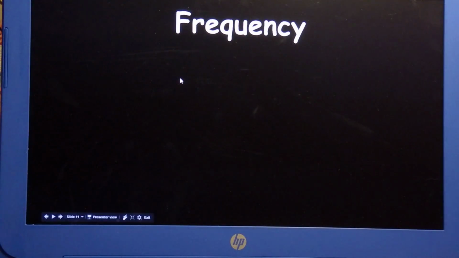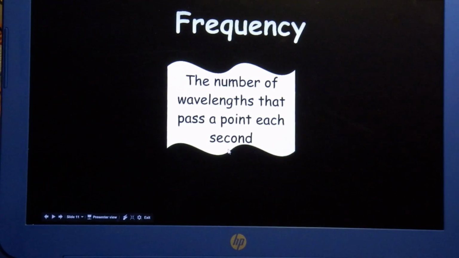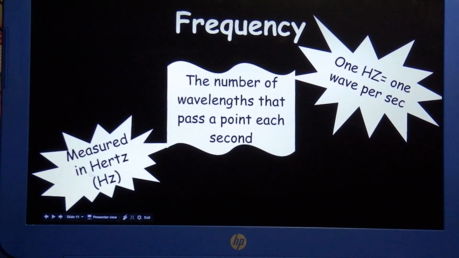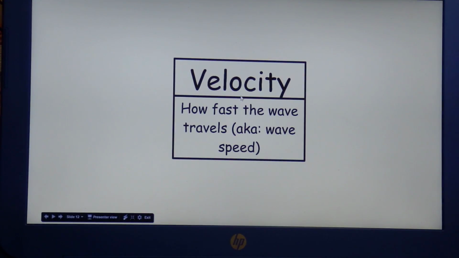Frequency. Frequency is the number of wavelengths that pass a point each second. It's measured in hertz, abbreviated Hz, and 1 hertz equals 1 wavelength per second, 1 wave per second. Velocity is how fast the wave travels. It's also known as wave speed.